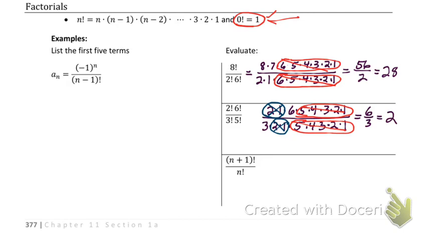When we get good at these it will be a lot quicker because I won't have to write everything out. I'll know that the 6 factorial cancels out with that 5 factorial. We're going to do that with n's.